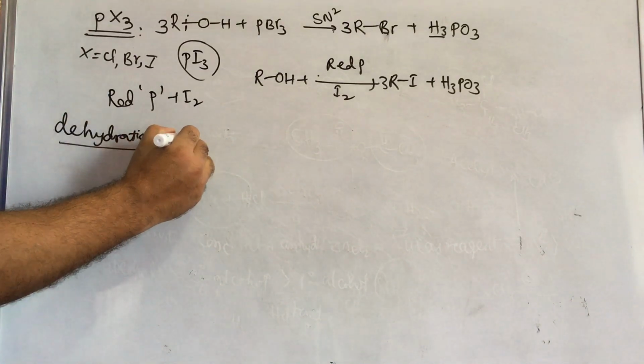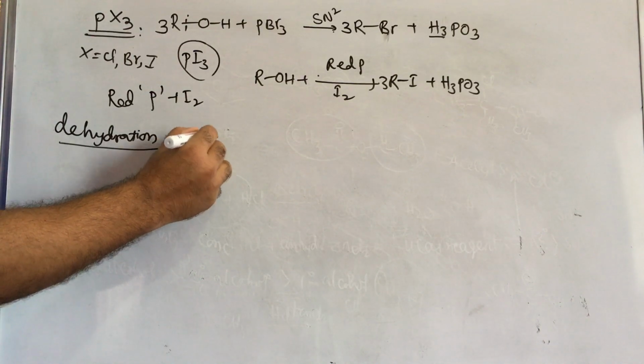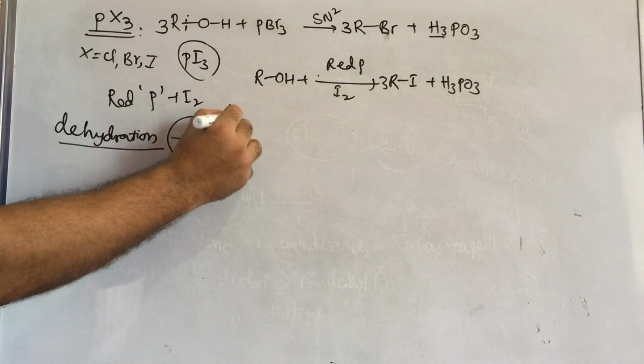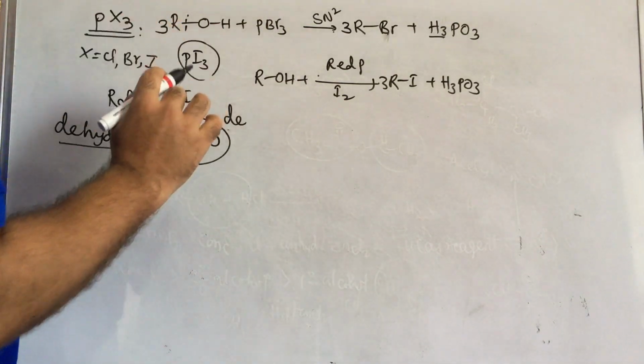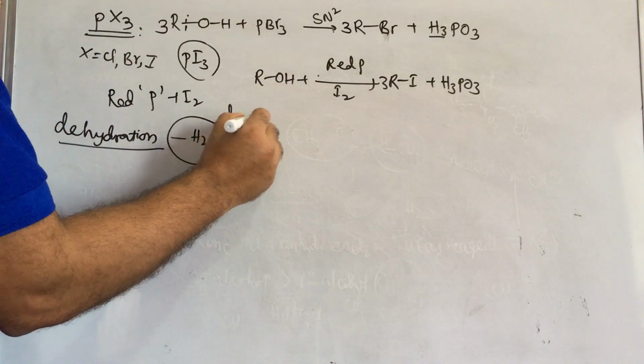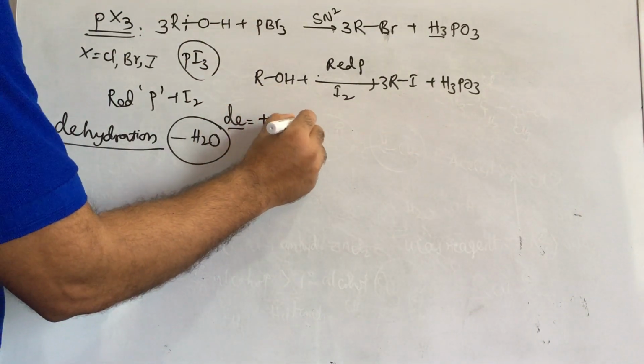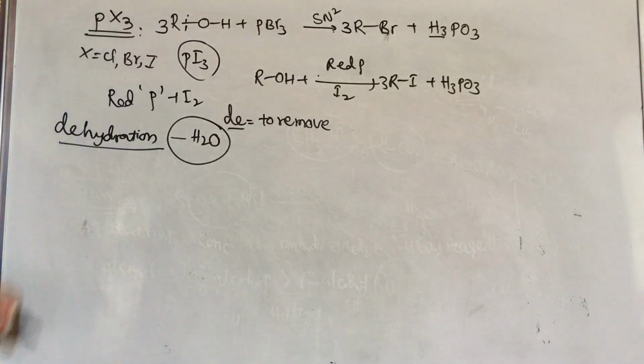Dehydration means elimination, minus means elimination. Elimination of water. In organic chemistry, what does D mean? To remove. Water molecule removed: dehydration, dehydrogenation, dehydrohalogenation. Like this, words will be there. So D means to remove.